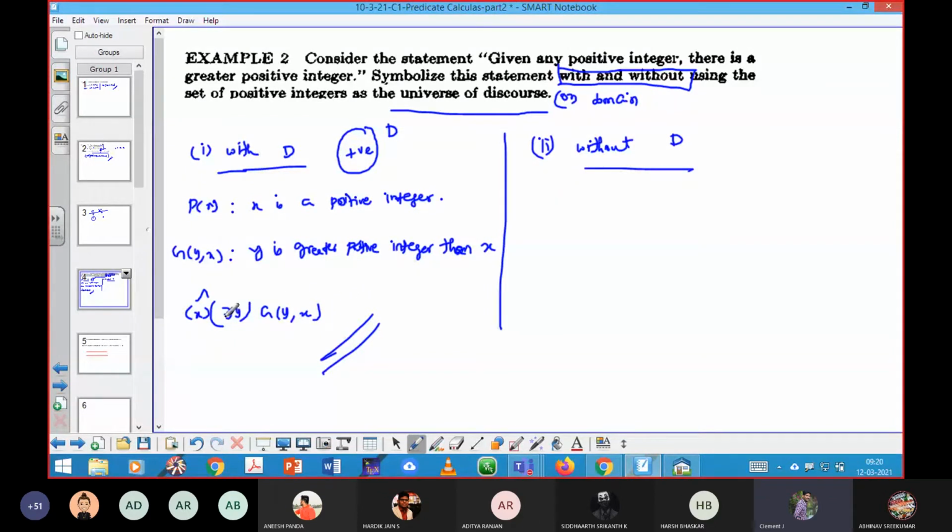So here there exists one more element y, then if I take greater, always y will be greater than x, that's it. Why shouldn't we take p of x and g of y comma x? Yeah, see here, that's what I have told. With considering the domain, there will be only positive integers inside the set, then why is it needed to define that it will be a positive integer? That question will be answered in the second part of the answer.